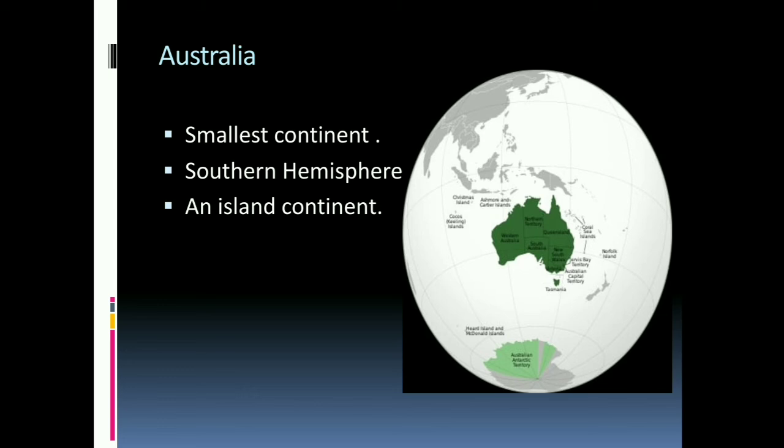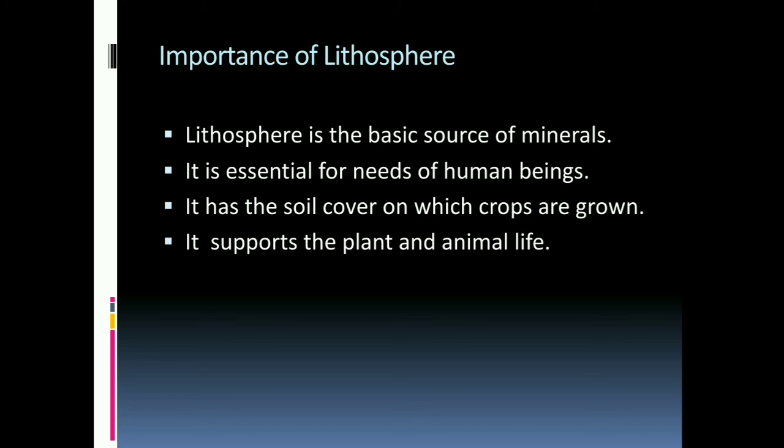It is surrounded by oceans from all sides. Hence, it is also known as the island continent. It has different kinds of plants and animals as compared to the other parts of the world. Now we have completed all continents and amazing facts about the continents.